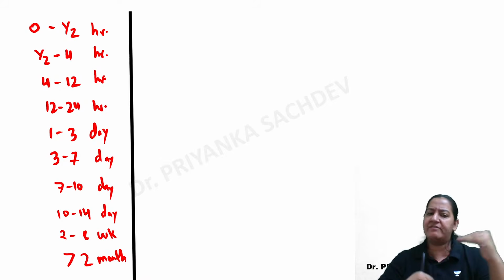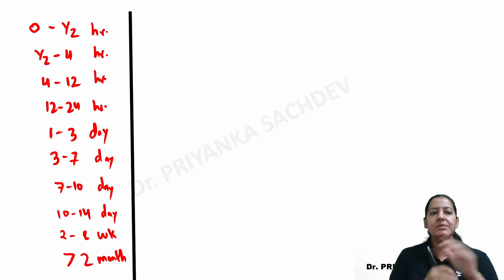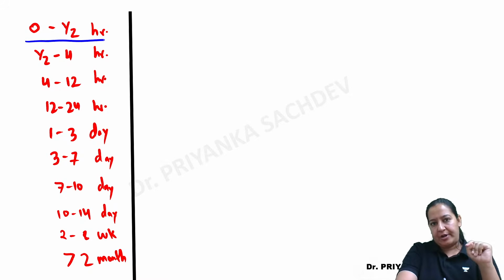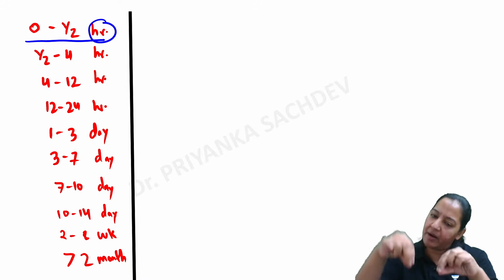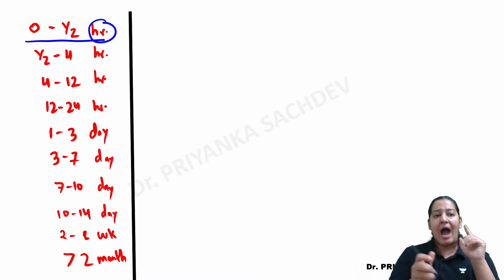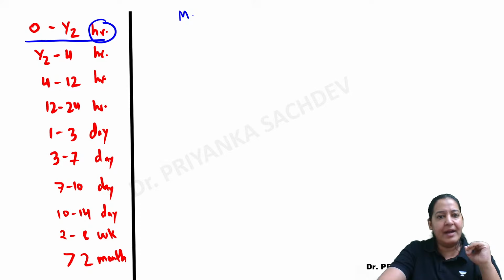Listen, first let's divide into 10 zones. What are the 10 zones? So 0 to half hour. I am talking about the timing after MI. Just after MI, I am considering that as soon as MI comes, death is occurring at that point only. So these time zones are after MI. It is not related with death.